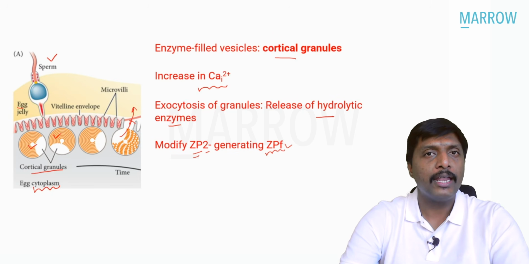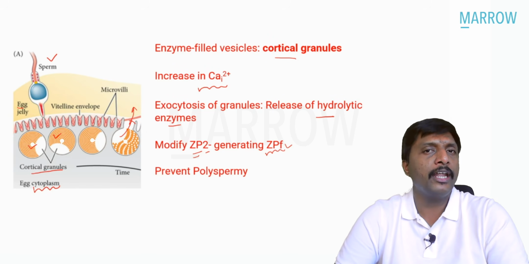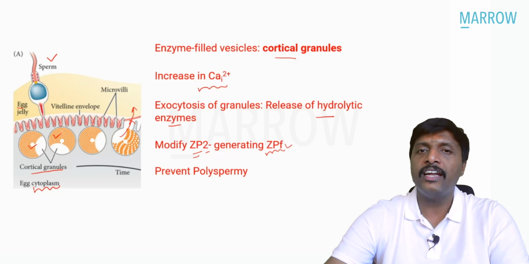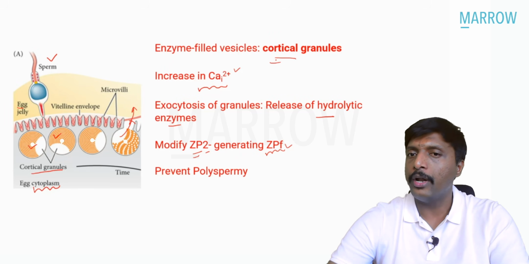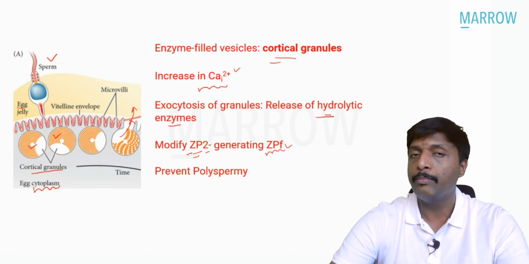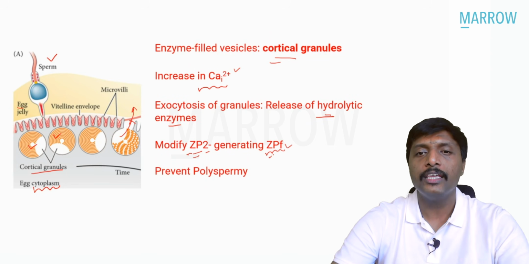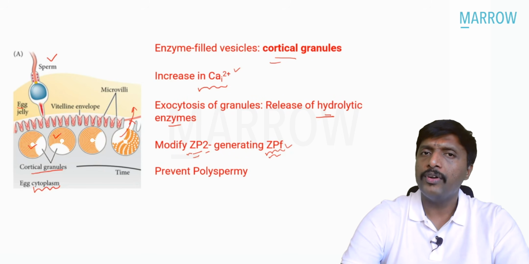And it is this tight barrier that prevents polyspermy. So only one sperm can enter. Immediately after entering, intracellular calcium rises, causing cortical granule exocytosis of hydrolytic enzymes, which modify our zona pellucida ZP2 and form ZP2f. This prevents polyspermy.